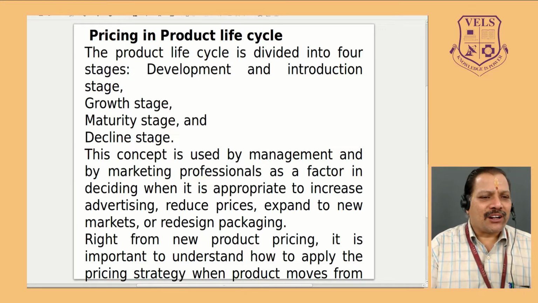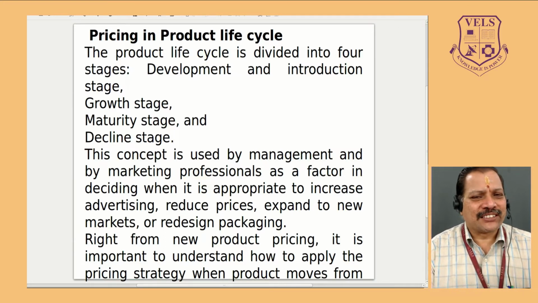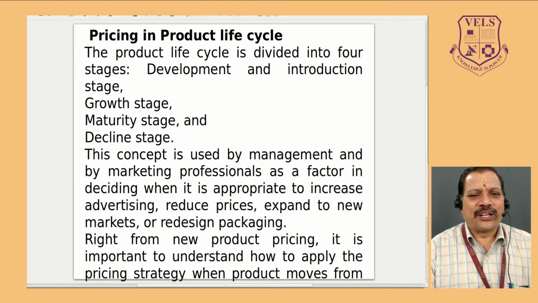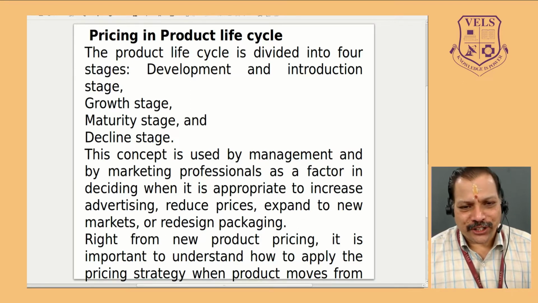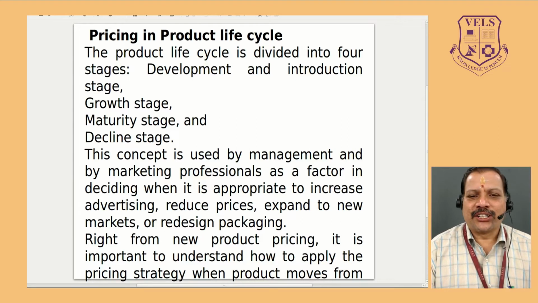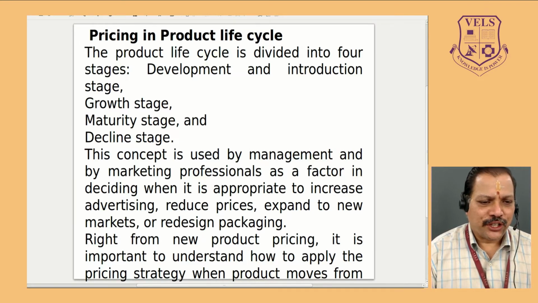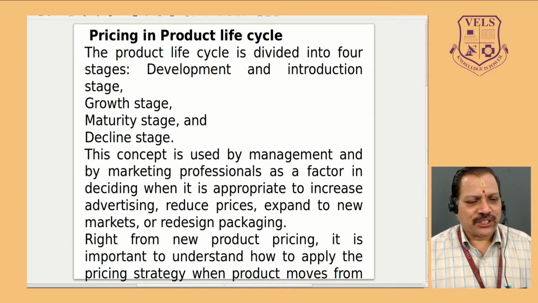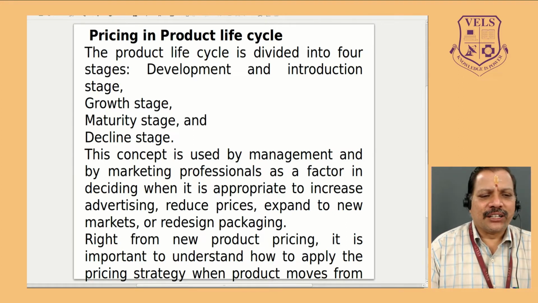So what are the phases of the product life cycle? A Section A question is possible. What you have to write? The product life cycle has four different phases. Phase 1 is the introduction and development stage. Phase 2 is the growth stage. Phase 3 is the maturity stage. And phase 4 is the declining stage.